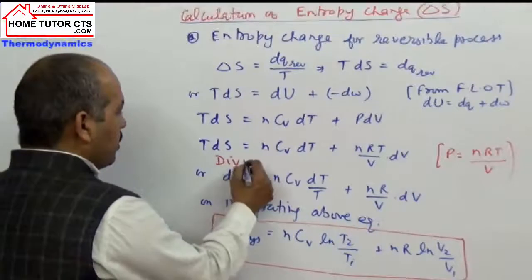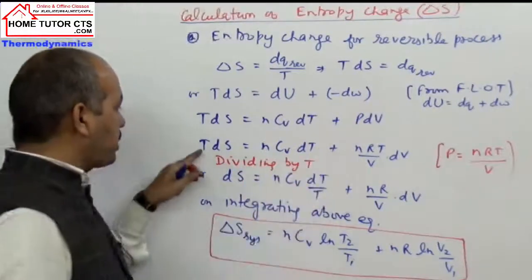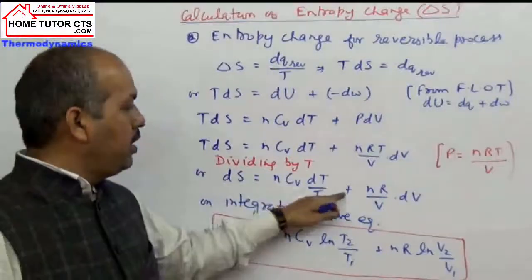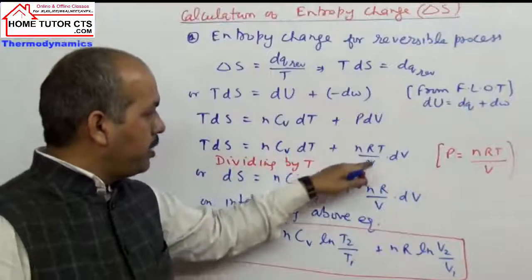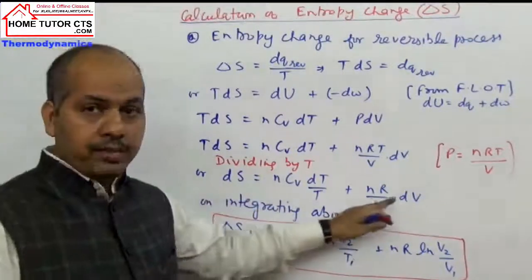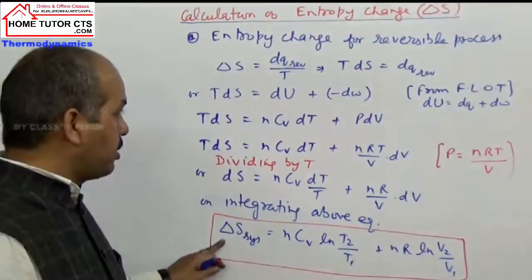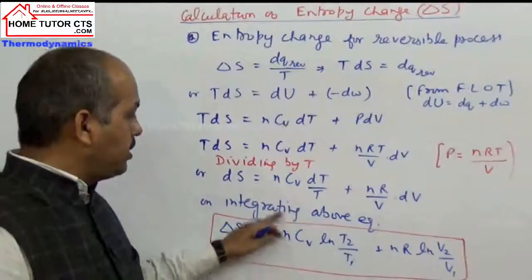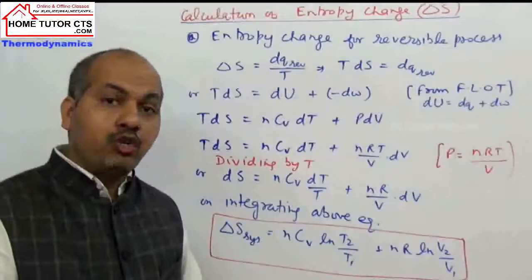Dividing by T throughout, we can write the expression dS equal to nCV dT by T plus nR by V into dV. Now on integrating this equation, it gives delta S of system. So delta S system can be taken as nCV ln T2 by T1 plus nR ln V2 by V1.